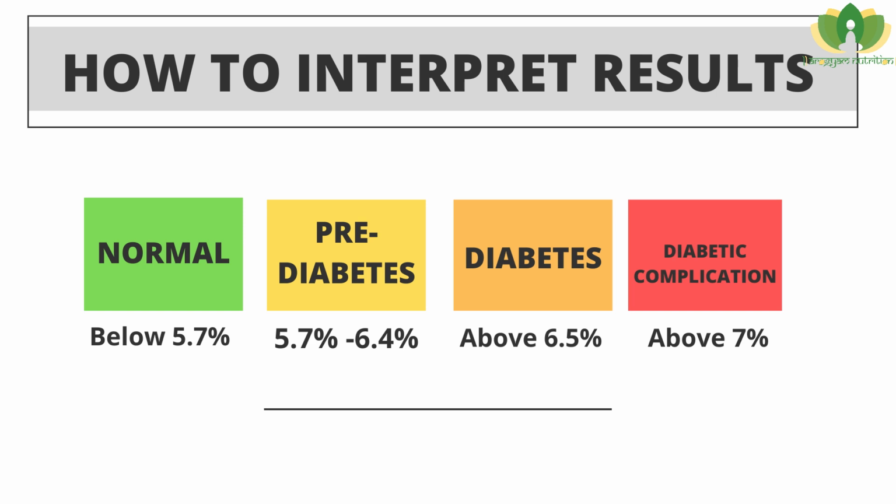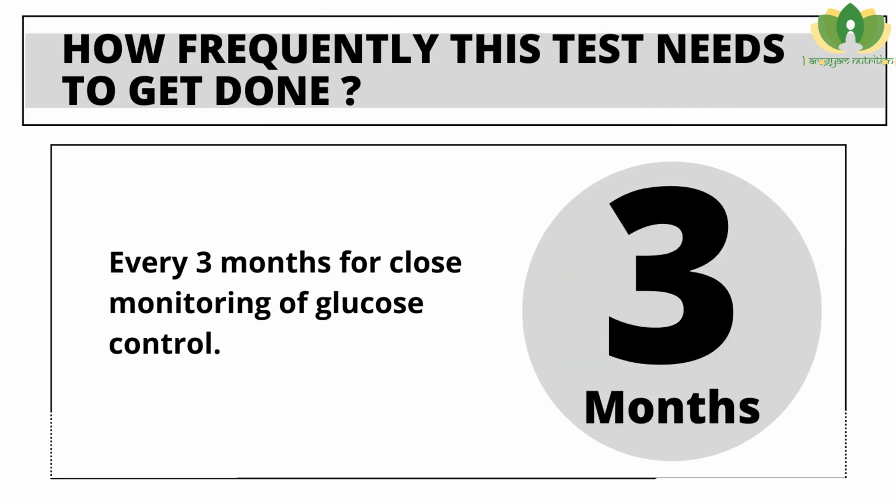If HbA1c value is more than 6.5, it means the patient has diabetes and it is recommended to maintain this value below 7%. In any circumstances, if this value is higher than 7%, there is a risk of diabetes complications like kidney disease, nerve disease and other problems.